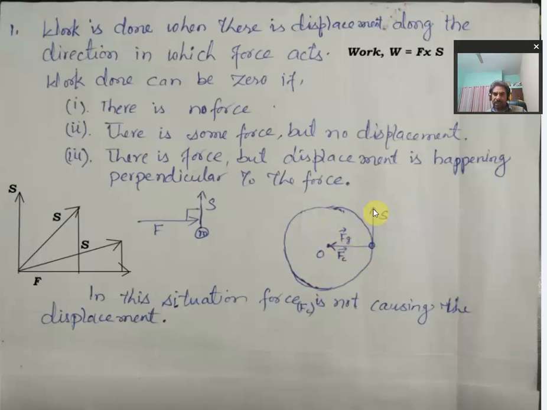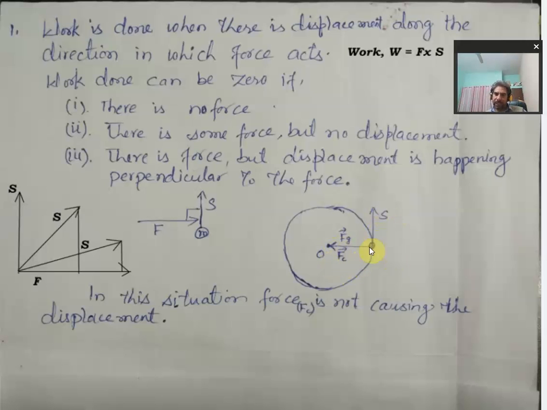So this displacement is at right angle to the radius, along which the force acts. That means displacement is in a perpendicular direction to this force acting towards the center. So this displacement is not caused by this force, right? So we say that the work done by this force is 0.